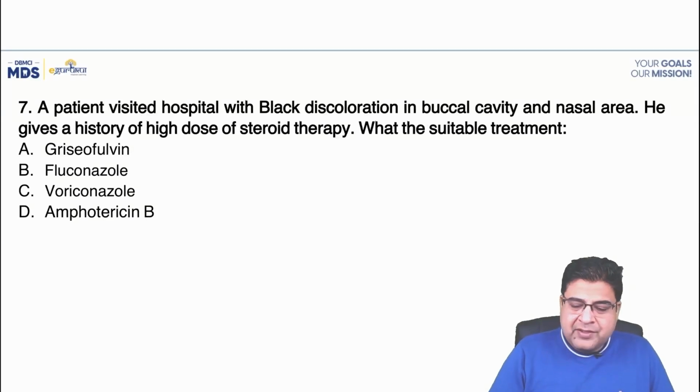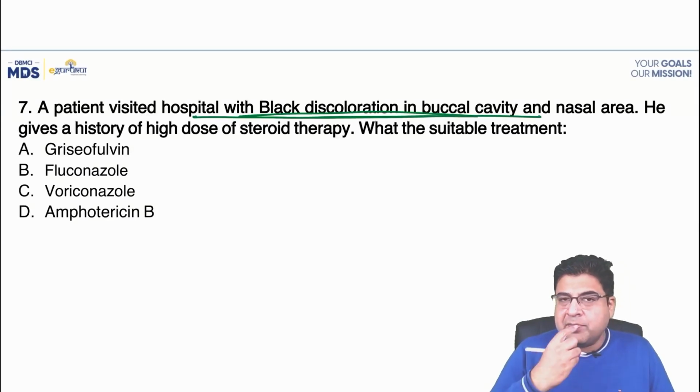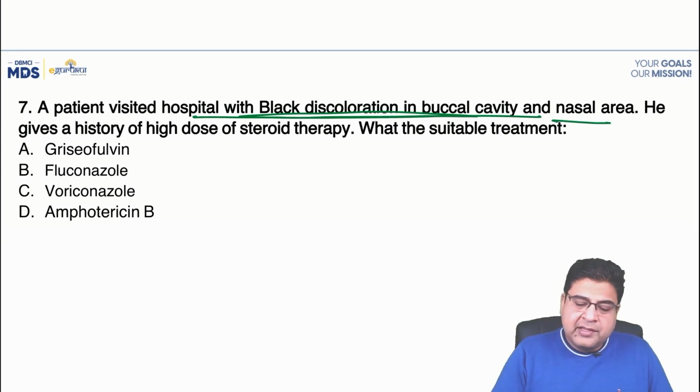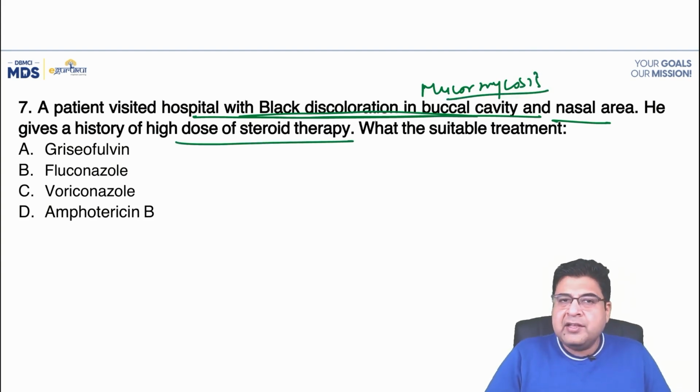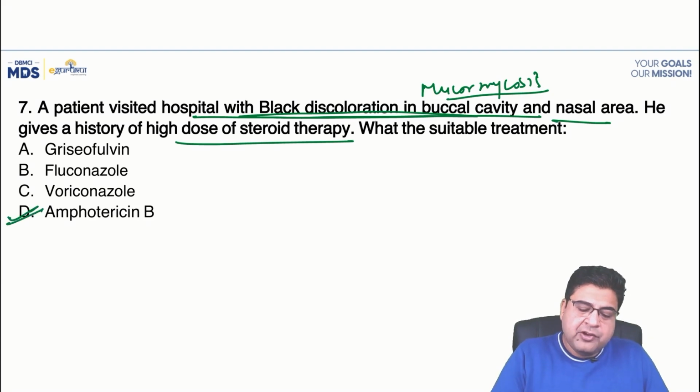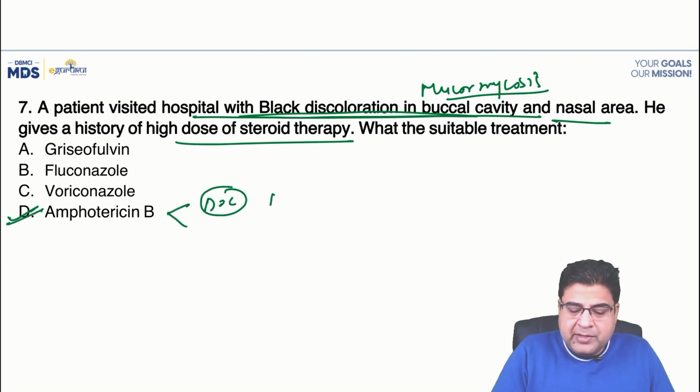Moving on to question number 7, a patient has visited the hospital with black discoloration of the buccal cavity and the nasal area. So he has got a condition known as mucormycosis, and this is seen after steroid therapy. Which is the most suitable treatment? For mucormycosis, the drug of choice is amphotericin B.